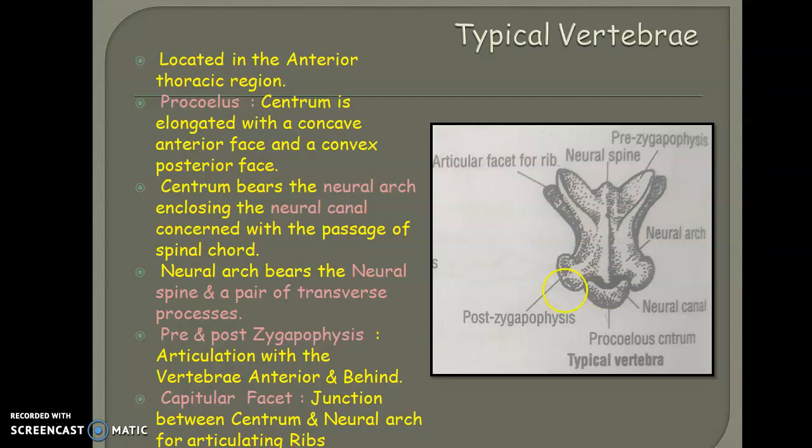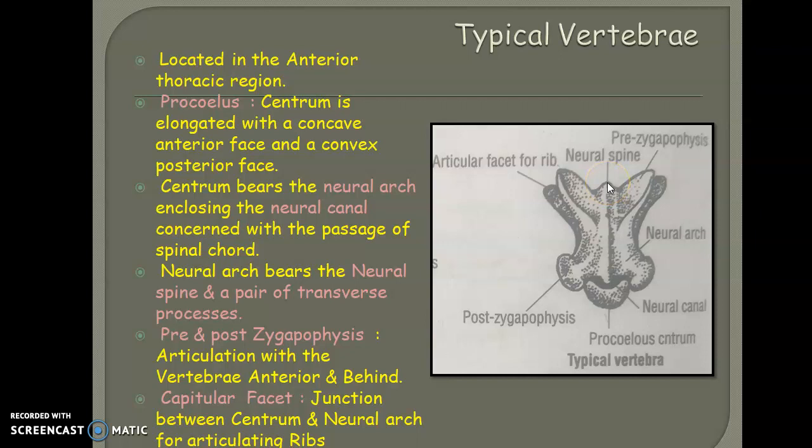So structurally we can say that this is procoelous in condition, in which the anterior part is concave and the posterior part is convex, and it has a pair of processes called the neural arch, which encloses the neural canal for the passage of the spinal cord. And when we concentrate on this neural arch, you can see that certain processes are arising. The first one is called the neural spine.